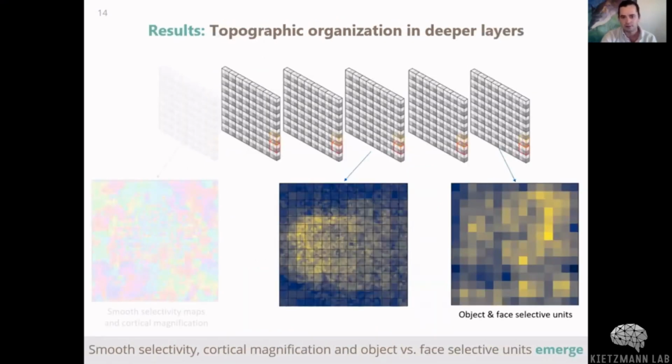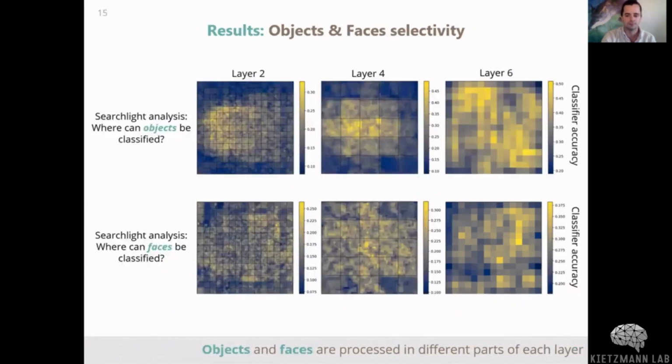Next, let's look at topographic organization in deeper layers, where we studied object and face selective units. The way we did this was through a searchlight analysis with a diagnostic readout to see which regions of each layer have more information about objects or faces. In other words, we quantified from where in each layer we could categorize objects and where we could identify faces. And this tells us which regions are specialized in object or face processing. What we find is that there is a difference in topography from early layers onwards. Objects and faces are represented in different parts of each layer.